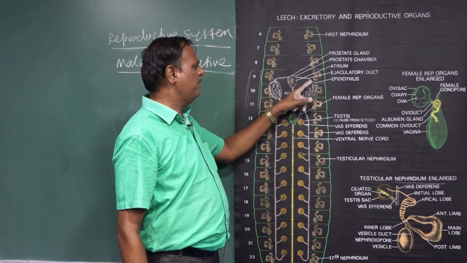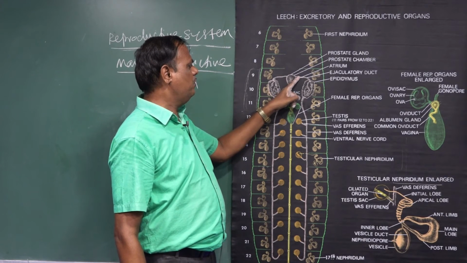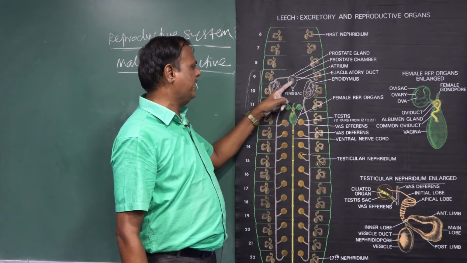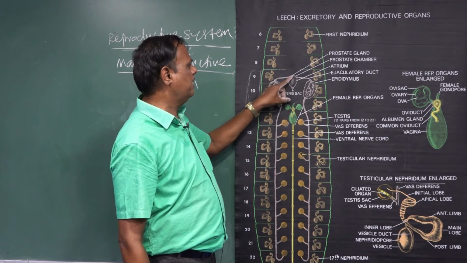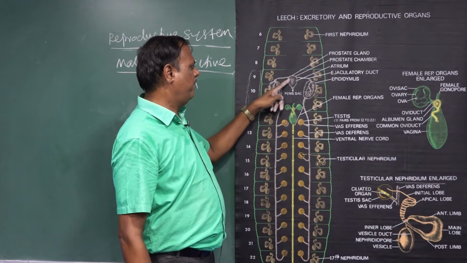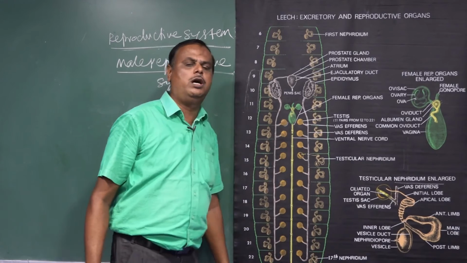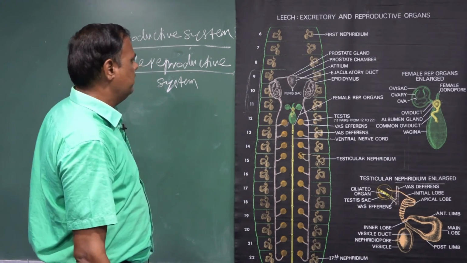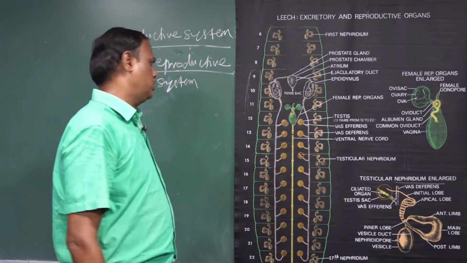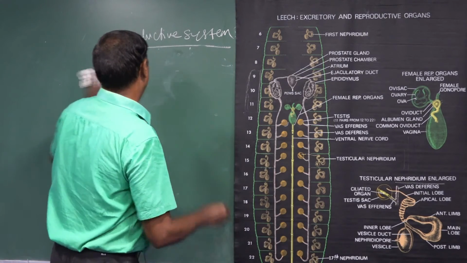Then the continuation of the epididymis is the ejaculatory duct. The ejaculatory duct opens into the atrium. The atrium consists of two regions: one is called prostate chamber, another is called prostate gland. Finally, the spermatozoa are exteriorized through the penis sac. That is the male reproductive system. Next we go for the female reproductive system.